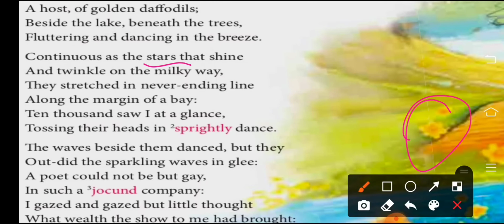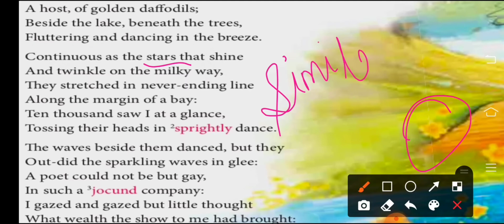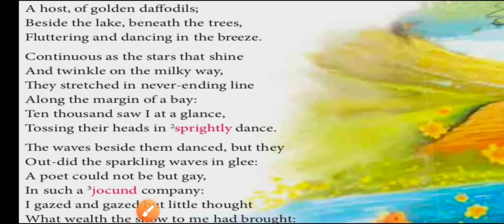Right? So when two things are being compared by using words as and like, that is known as simile. So in the second stanza, the first line, the poetic device used is simile once again, right? Now, and twinkle on the Milky Way.